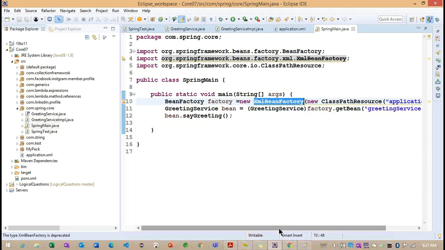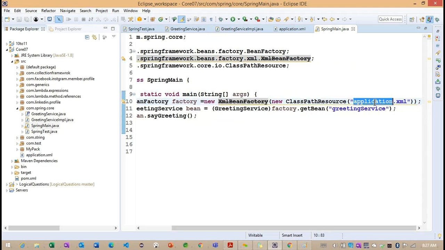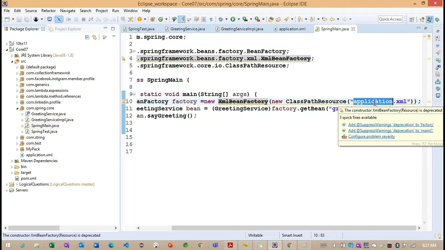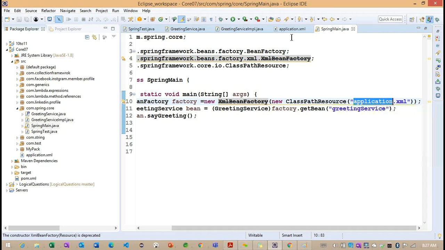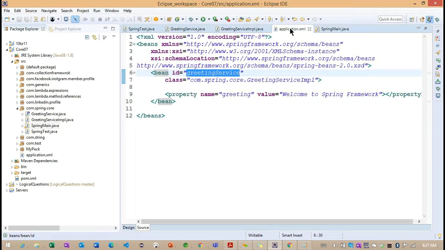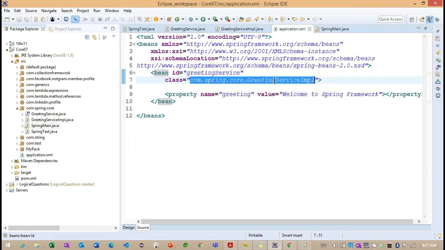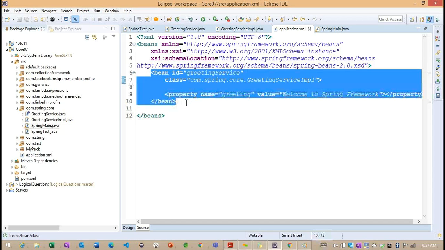We are passing to the XML bean factory the file application.xml. What exactly will application.xml contain? It will contain the information about what objects we are going to create, like what objects we need.